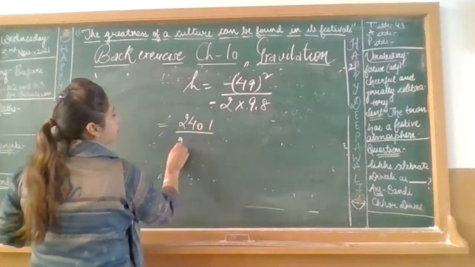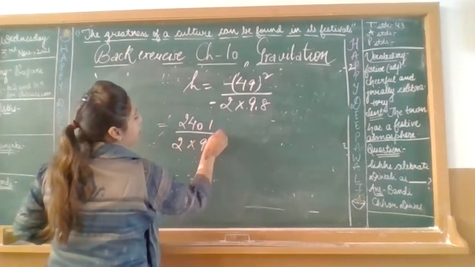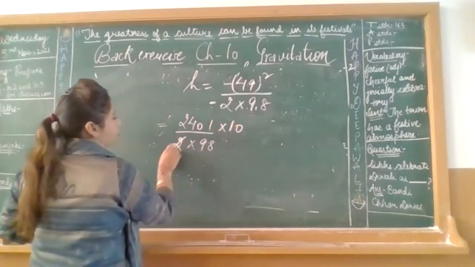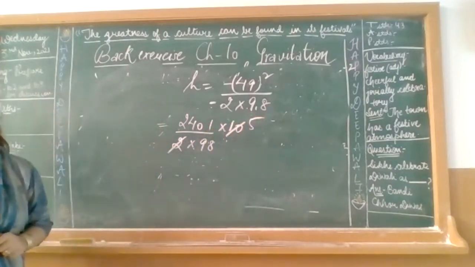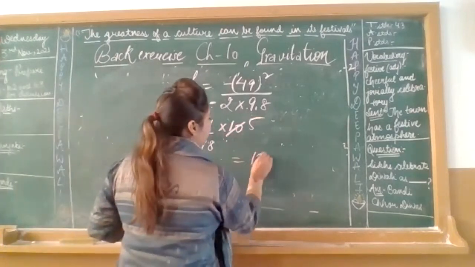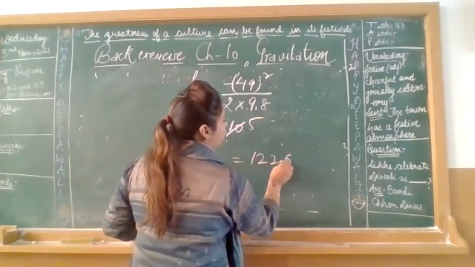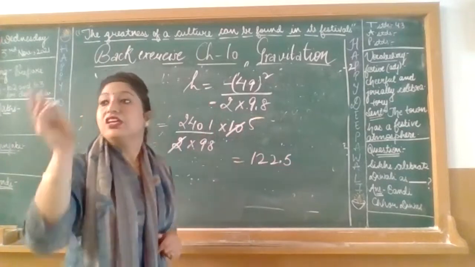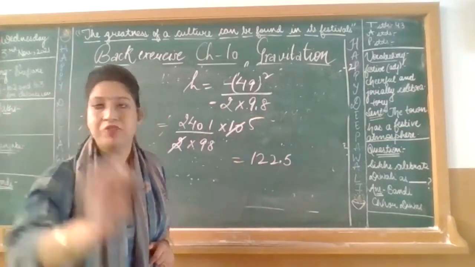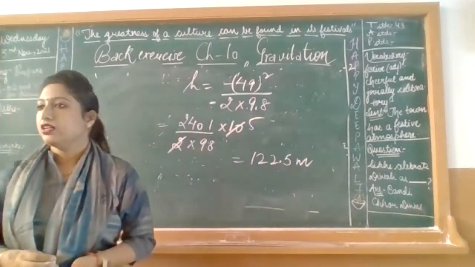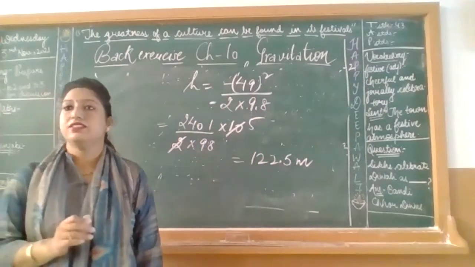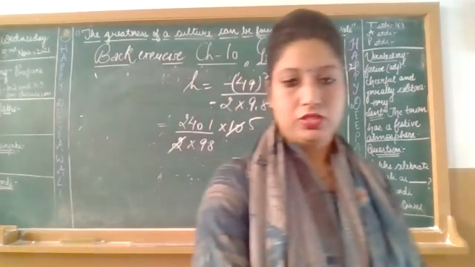2401 divided by 2 multiplied by 9.8. It will cancel out like this, and you will get the answer as 122.5. Distance is always measured in meters, so it must be in meters. Got it? So this will be the answer. Please note it down.